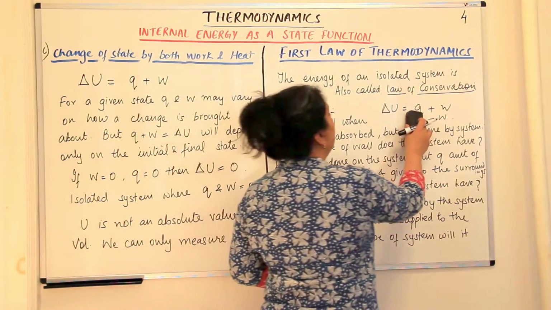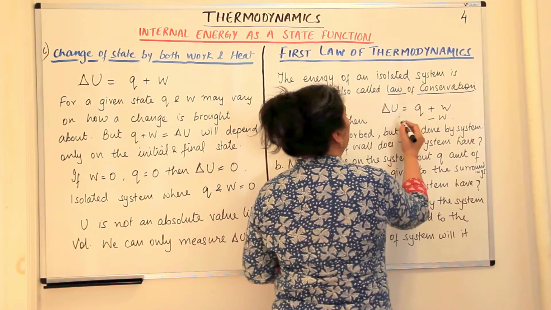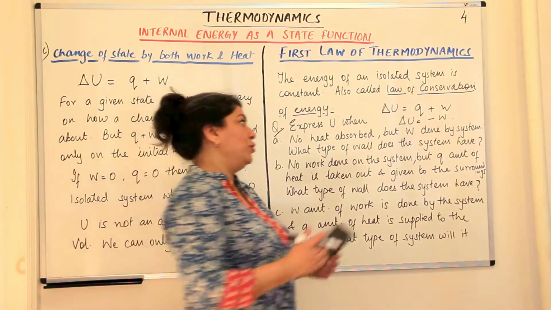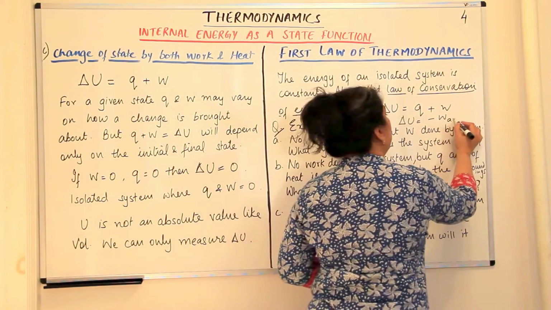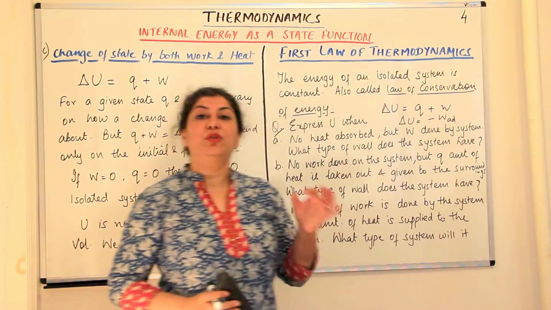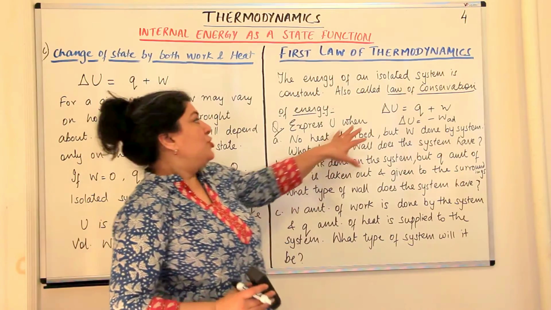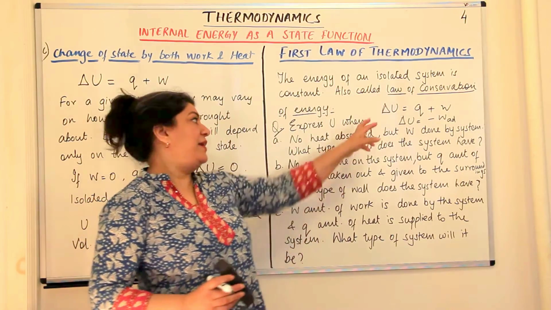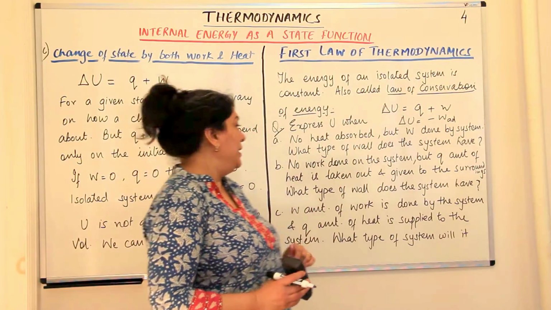Here delta U should be equal to minus W. And what kind of work is it? It is adiabatic work, so we can write it as W adiabatic. So in the first situation, the walls would be adiabatic walls, and the expression for delta U should be this.